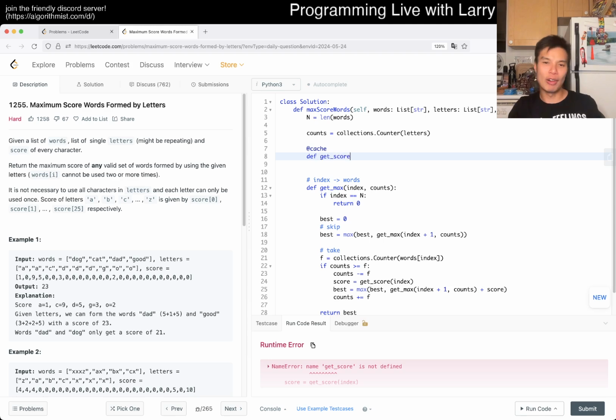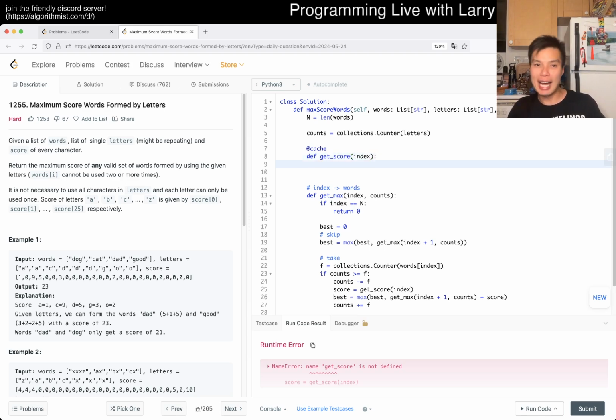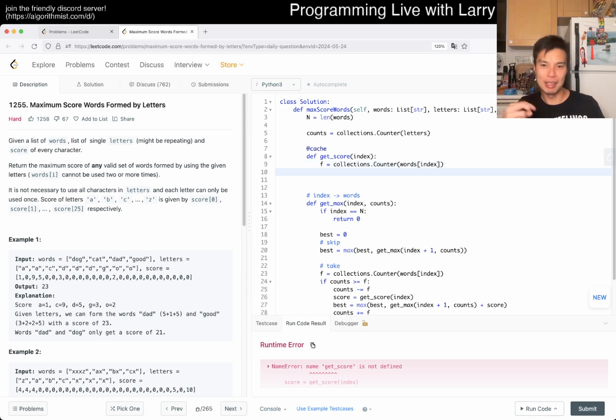I'm not going to go over memoization today, but basically adding this cache says that for every same input we get the same output, and by storing it in cache, if we get the same input again we don't do the calculation again. Even though we did it twice, we're only doing it a constant number of times per index, so it's fine.